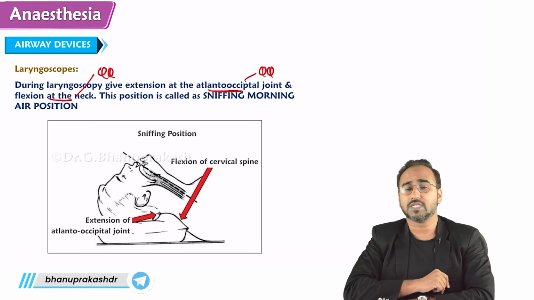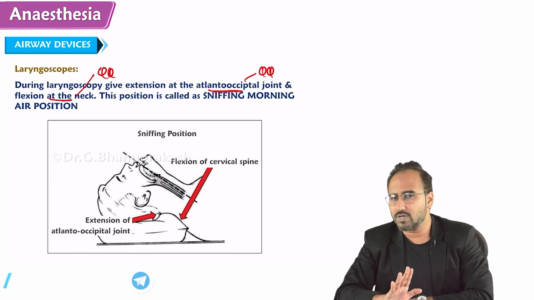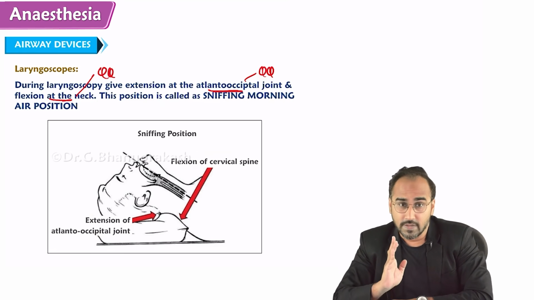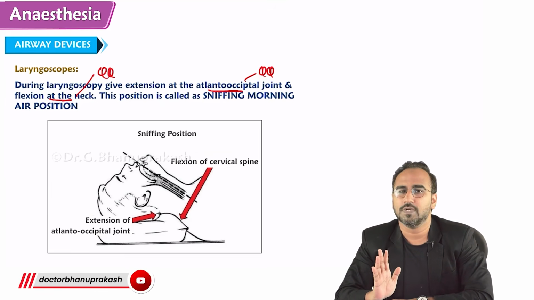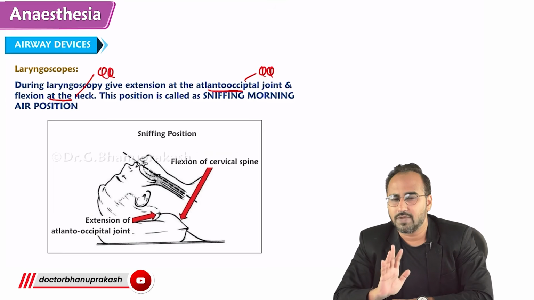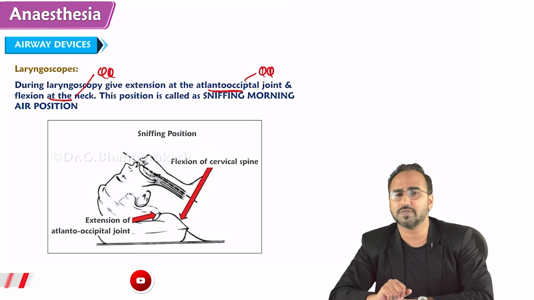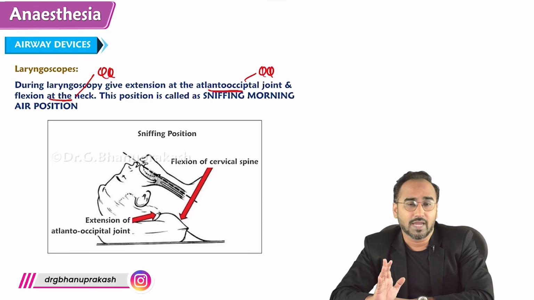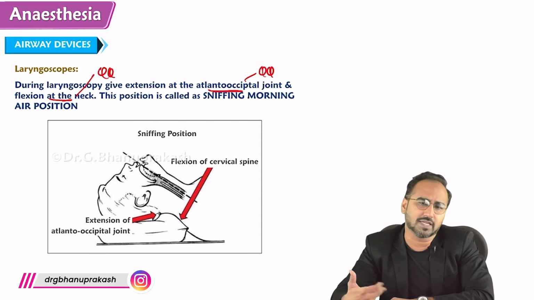Okay? Guys, what mistake has he done over here? Remember the rule, if we follow, the mistakes won't happen. The rule is: once you see the vocal cords, fix your vision on the vocal cords and under vision pass the tube. But what mistake has he done? He was seeing the vocal cords, but he moved his vision from the vocal cords, and now the esophageal intubation happened. So guys, remember, this was regarding endotracheal intubation. The screening method is the auscultatory method by stethoscope.